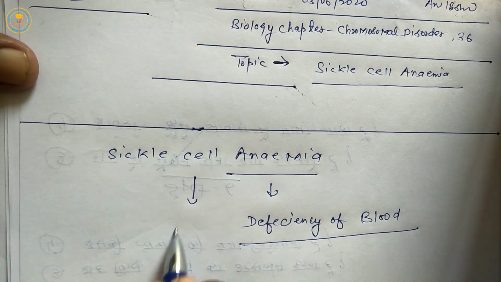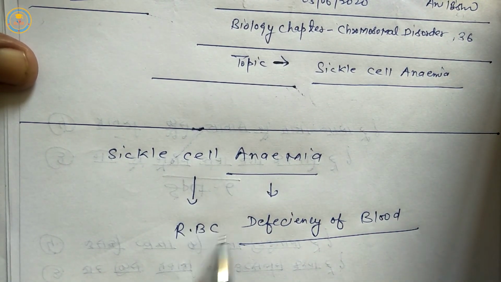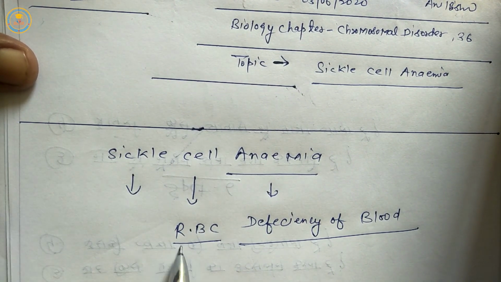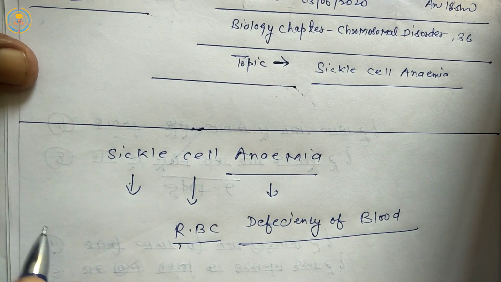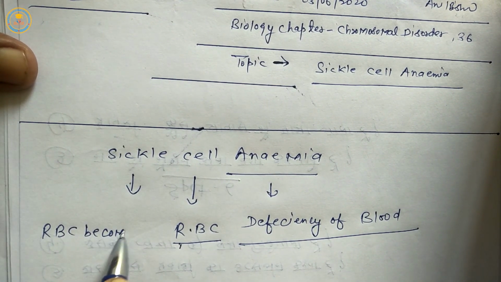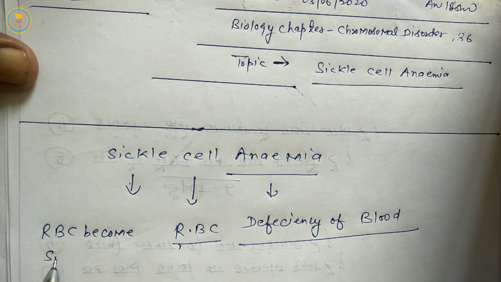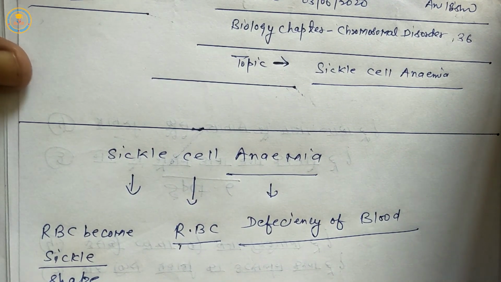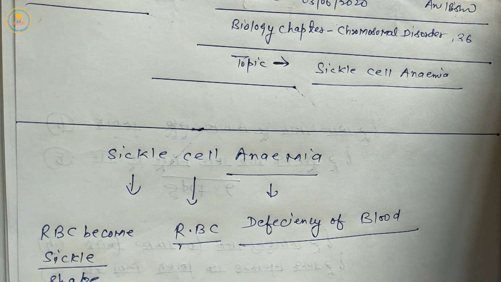Cell means RBC, and it means RBC become sickle shape. This is the simple meaning of sickle cell anemia.